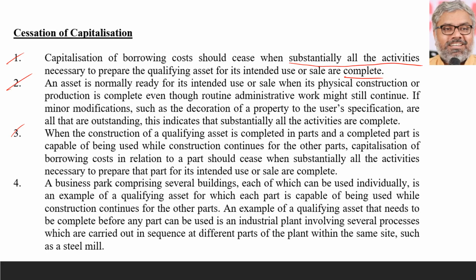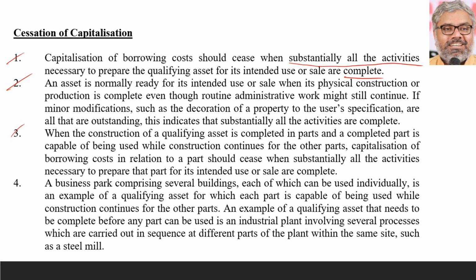Different are there. So when can we say that completion of this project has happened? Only when all the buildings are completed, then only? No, not necessarily. Imagine if apartment complex is ready and it can be used, while other things which are also related to the same overall project, like the row houses are done, single floored houses, but duplex houses and triplex houses are still under construction, not yet complete. So should we say that no, project is not yet complete, I will not cease the capitalization? That will not be correct. So what should we do then?